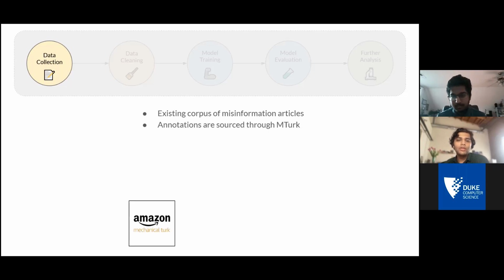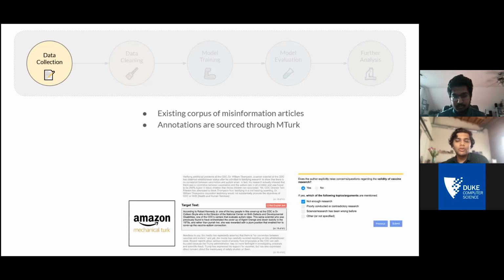And we conduct annotations on this misinformation article through mTurk. So this is what the UI looks like for mTurk. This is a crowdsourcing platform run by Amazon. And we have hundreds of annotators on this platform. And this is a view of what they see. So they see articles split into different paragraphs.